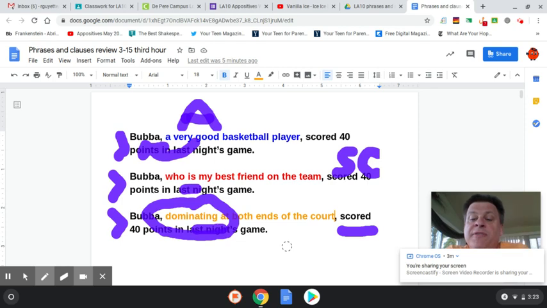Three different types of phrases and clauses. They all kind of do the same thing. They're all additional information, but what's inside of them makes them a little bit different. Today, just a short little grammar exercise to follow up, because I want to make sure that you have not only the punctuation but also the identification.